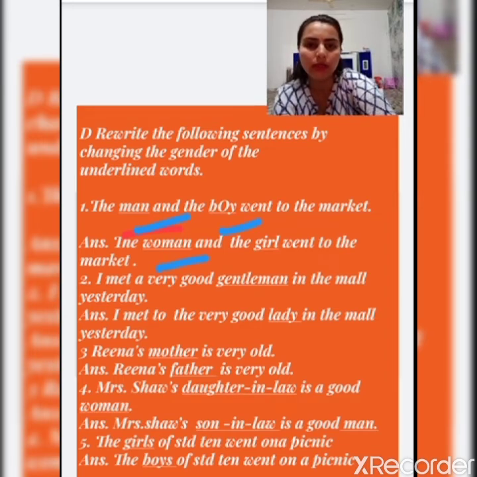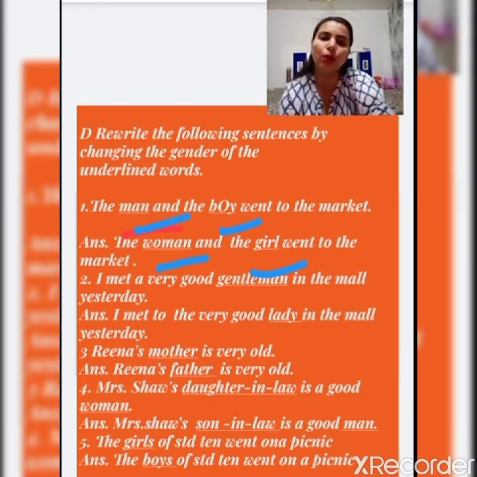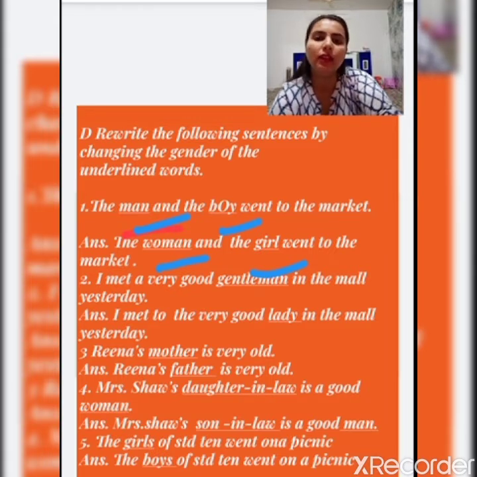Similarly, the boy is converted into the girl, because man and boy show the masculine gender. So we have to convert these two masculine genders into the feminine gender. The feminine of man is woman and the feminine of boy is girl.